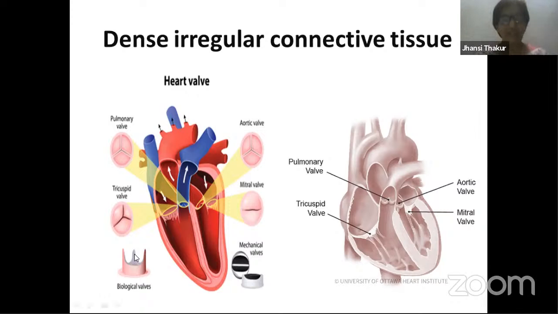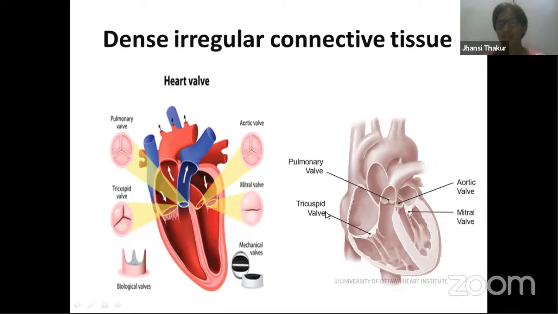So all the valves of this heart, they are all made up of this tissue. This is irregular connective tissue, and irregular connective tissue is all made up of thick collagen fibers. So what are these valves over here? Between the right atrium and right ventricle there is an opening present, and you can see these white strands present over here.